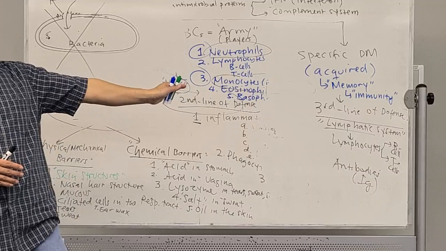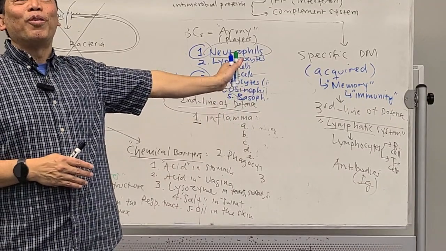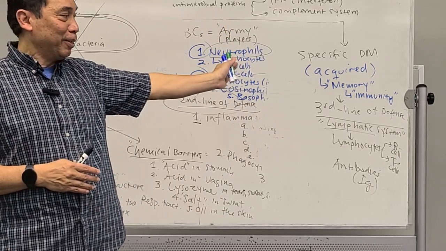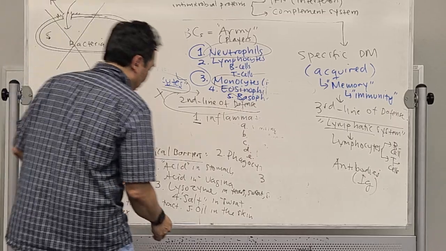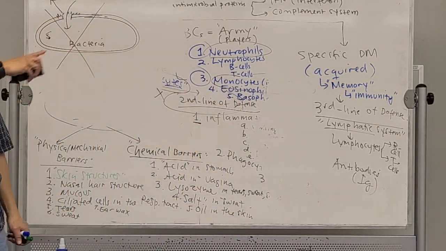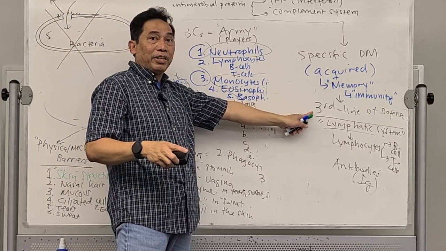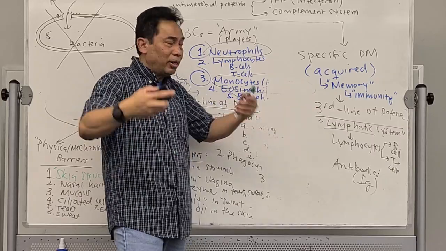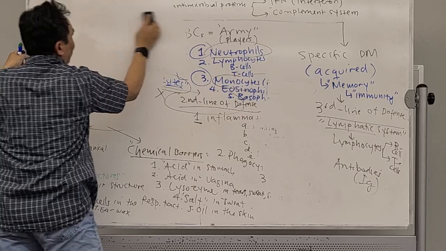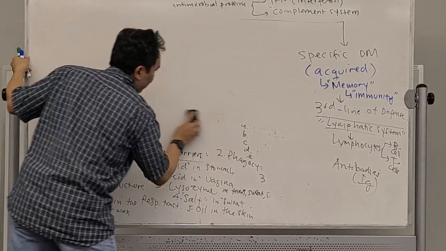Now, what happens if the last defense mechanism also fails? You die. You don't have four choices. You only have three defense mechanisms, three lines of defense. Do you have questions so far? If not, then we're going to talk about these lines of defense, including how our body stays healthy and how our body removes some of the pathogens.